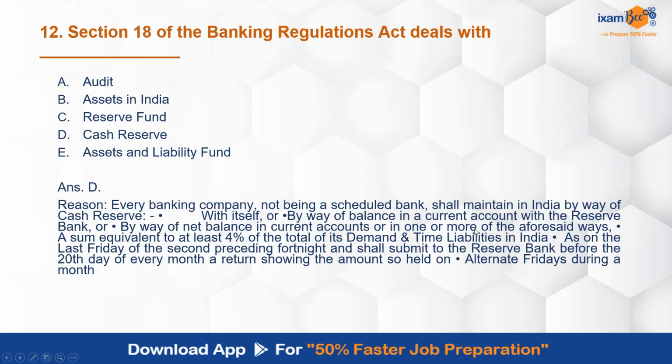Even a banking company not being a scheduled bank shall maintain in India by way of a cash reserve, that will be the balance in current account with the Reserve Bank, or by way of net balance in current accounts in one or more of the aforesaid ways, a sum equivalent to at least 4% of the total of its demand and time liabilities in India, as on the last Friday of the second preceding fortnight, and shall submit to the Reserve Bank before the 20th day of every month a return showing the amount so held on alternative Fridays during the month. Okay, you can just go through the particular provision. Section 18 deals with this.